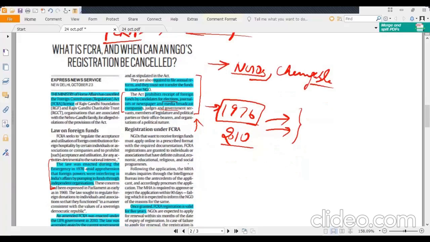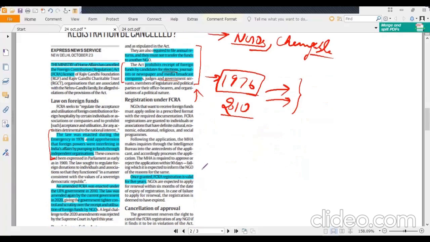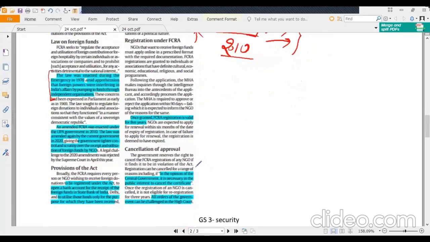Further, who can cancel the license? Obviously, the central government can cancel the license based on various reasons. That's it about this news item.